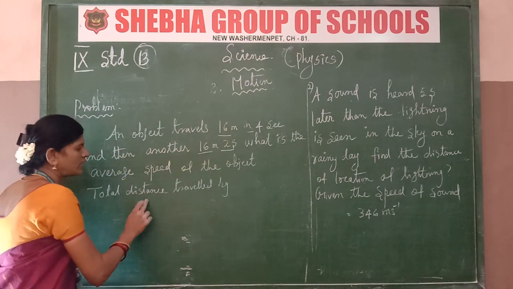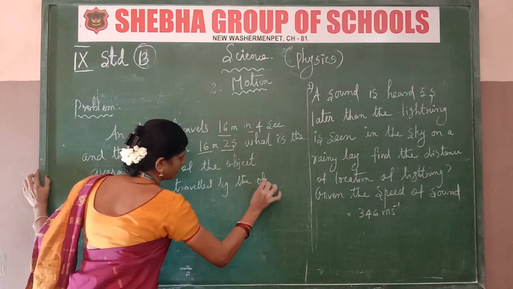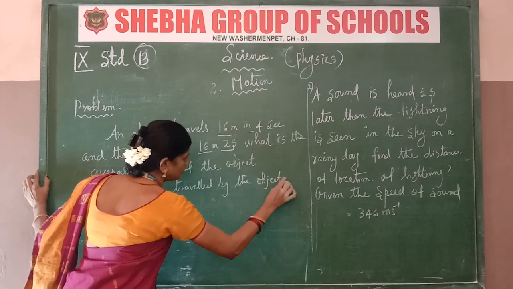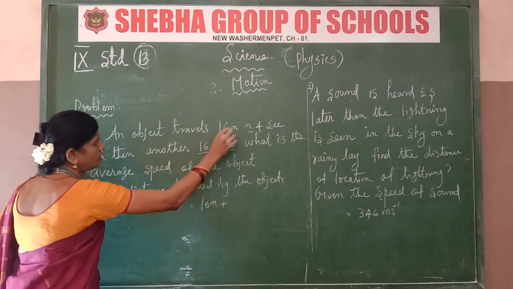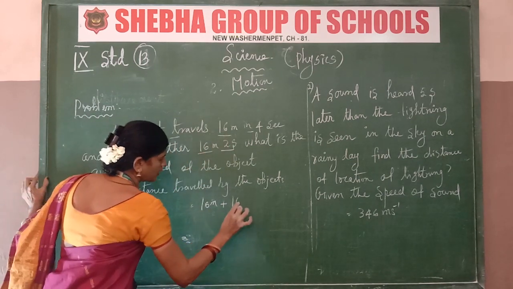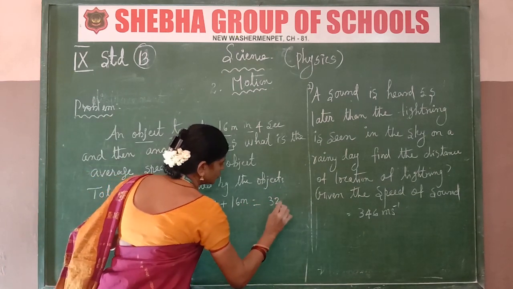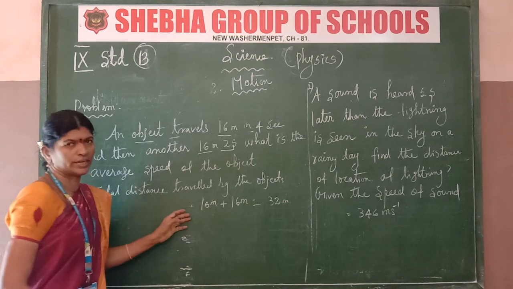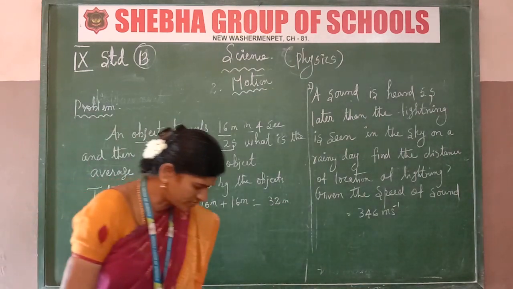So the total distance traveled by the object equals 16 m plus another 16 m, which equals 32 m.